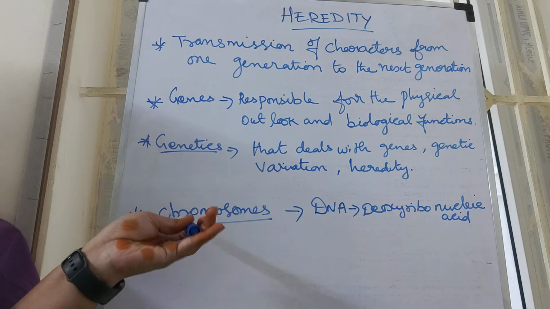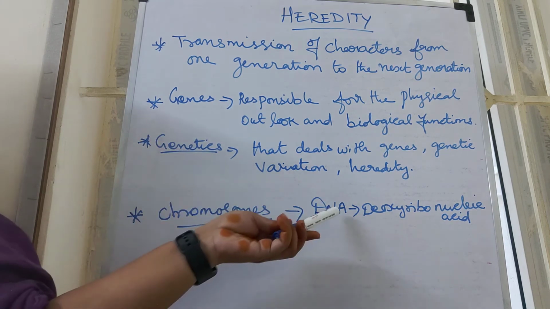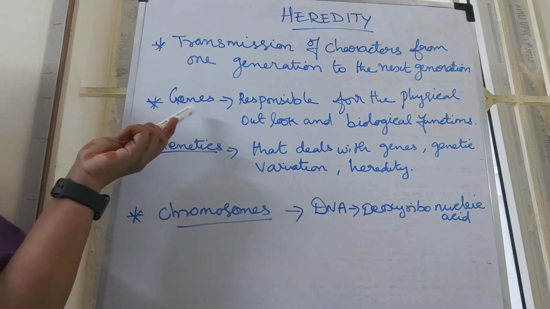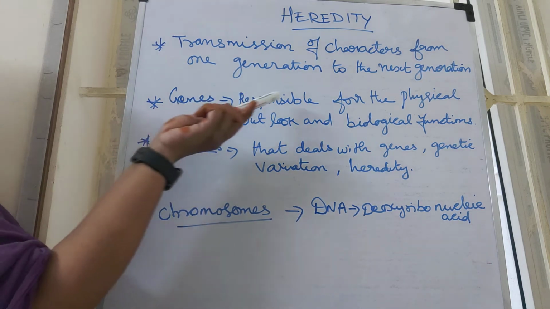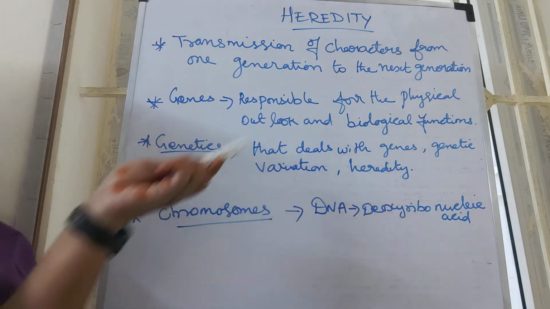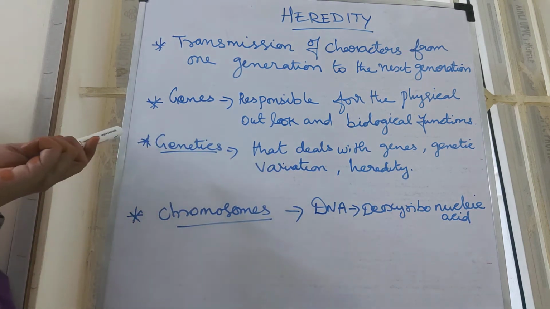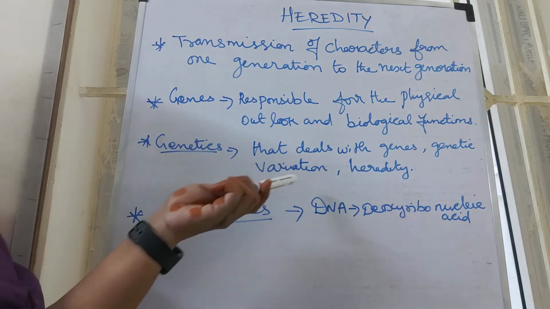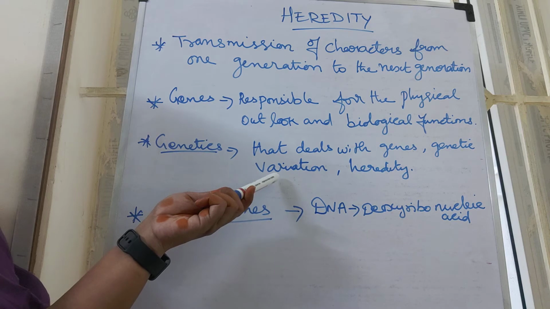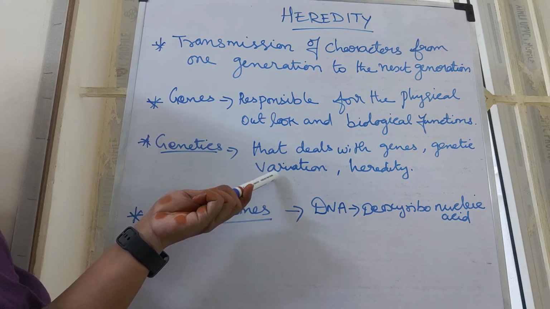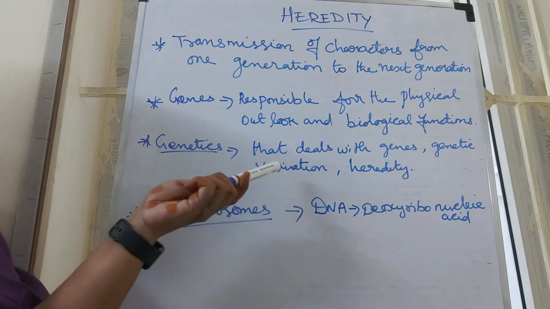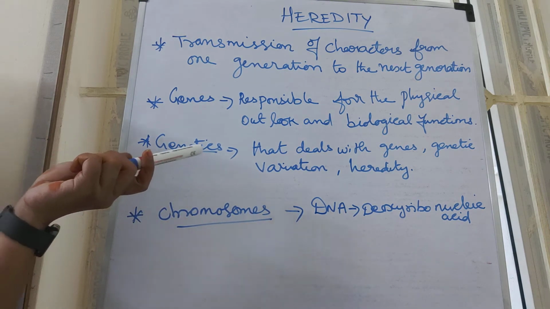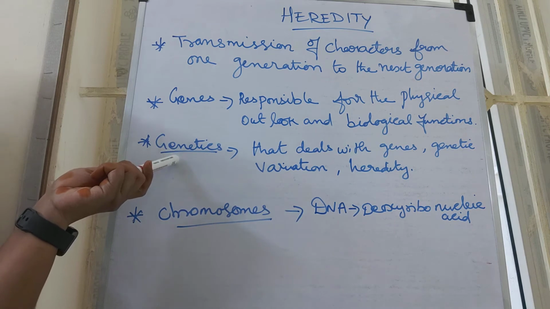How does it happen? Due to the chromosomes. The chromosomes contain deoxyribonucleic acid, and in these chromosomes the many fragments are genetic material having genes that are responsible for the physical outlook and biological function. This branch of biology deals with genes, genetic variation, because genetic variation means all offspring are not identical, some differences exist, that's why it's mentioned here, and heredity. These are all the branch of biology called genetics.